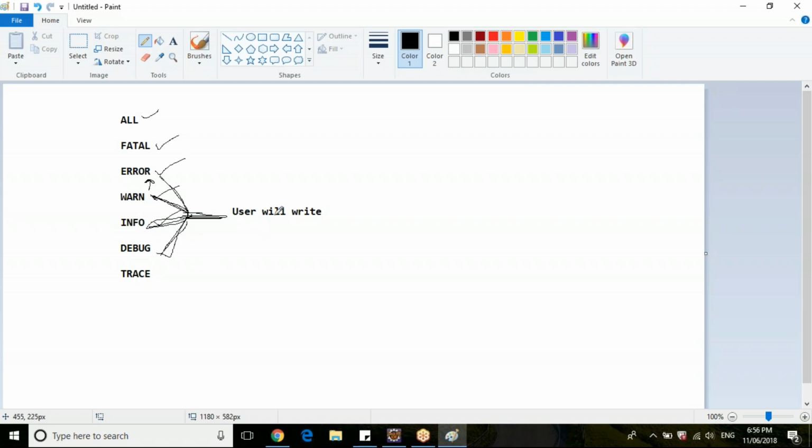When you say info, the user will type it in; let's see a practical example, then we'll have a better understanding. Info is whatever the user expects, and it just gets printed. Debug prints with more details, let's say the user launched google.com with the Chrome browser.